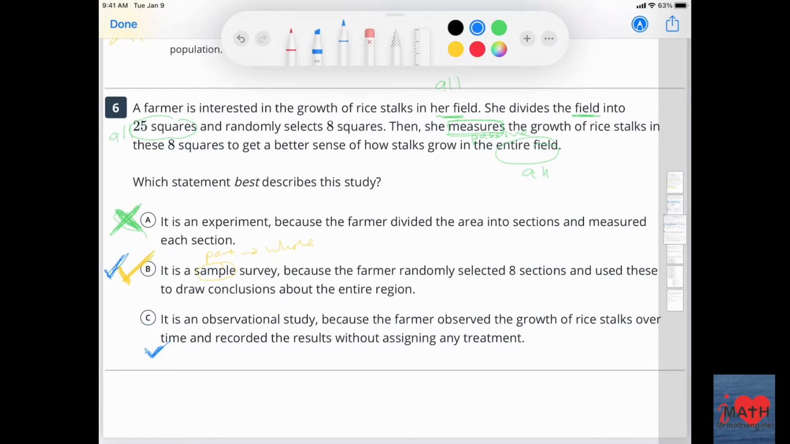The explanation says, in an experiment, the researcher assigns treatments to subjects and then observes the results of these treatments. In a sample survey, the researcher randomly chooses the subjects to observe and uses them to draw a broader conclusion about the population. In an observational study, the researcher observes the subject and measures variables without assigning any treatments. So the farmer doesn't do any treatments, that's why I put 1 check, not 2. In this case, the farmer is using 8 randomly selected squares of the field to represent 25 squares. So it is a sample survey.